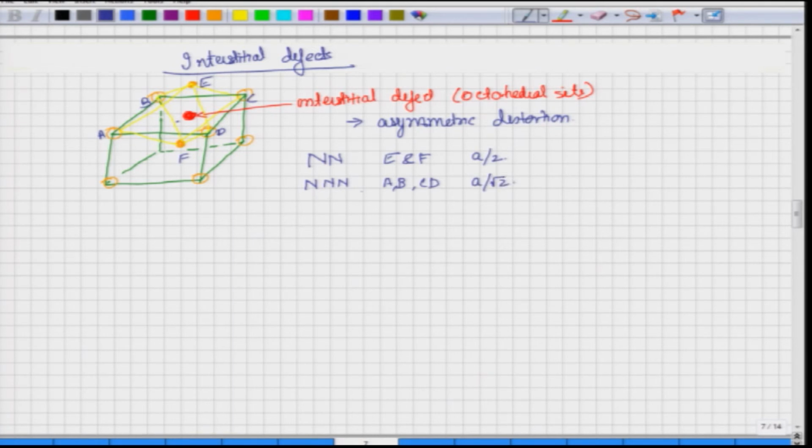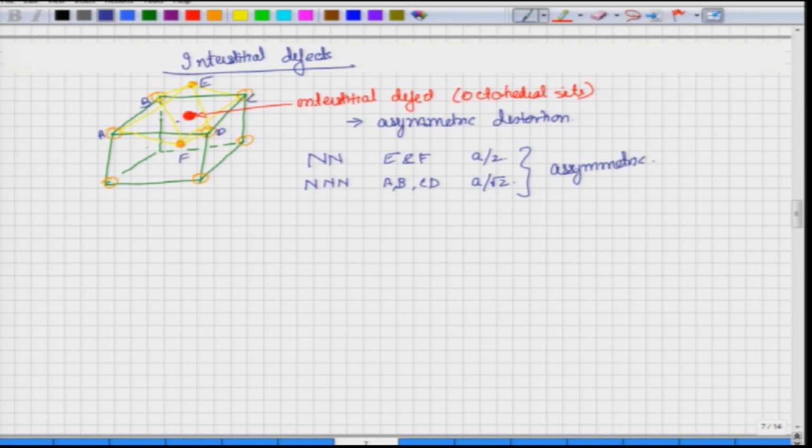Therefore, you can clearly see that this is asymmetric. Now, if this is asymmetric, it implies that it has more space over here, while it has lesser space in this particular region.